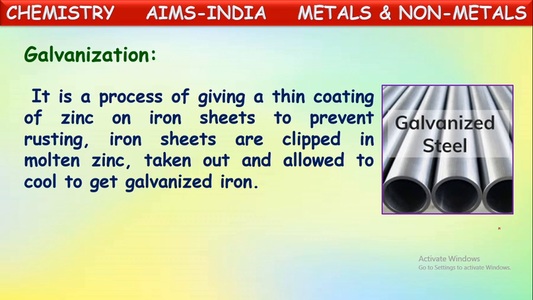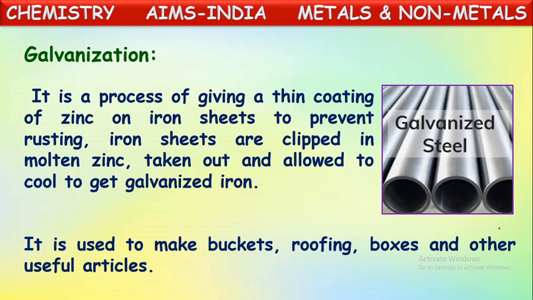Those iron particles will have a thin layer of zinc. The formation of a thin layer of zinc on the iron is called galvanization. This galvanized steel or galvanized iron is used to make different utensils like buckets, roofings, boxes and other useful articles like rods and pipes. When iron is coated with zinc, it protects the iron article from getting rusted by coming in contact with air. Okay, this is called galvanizing. Coating iron articles with a thin layer of zinc is called galvanization. Okay, next.